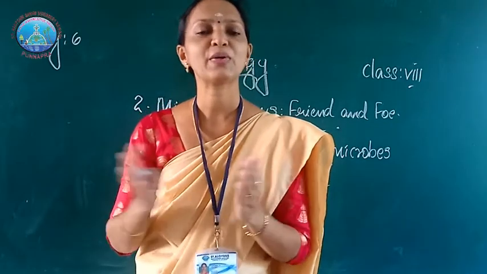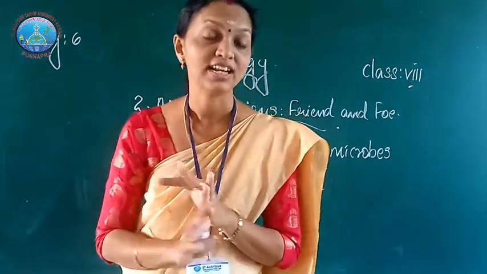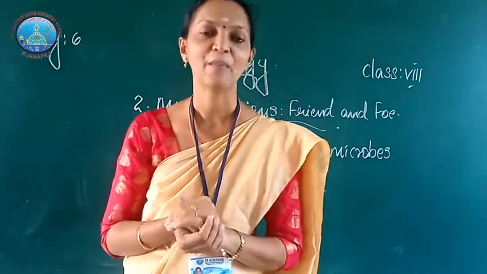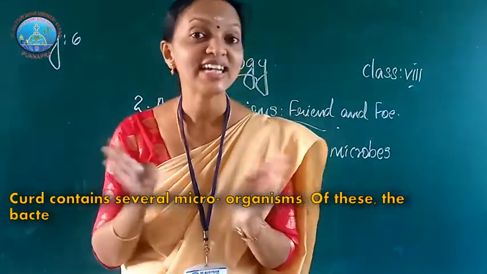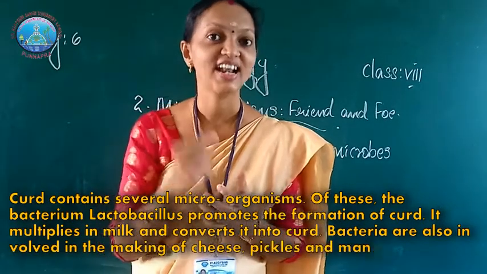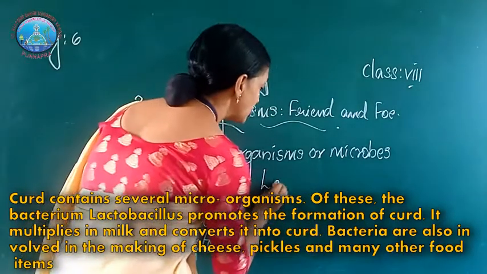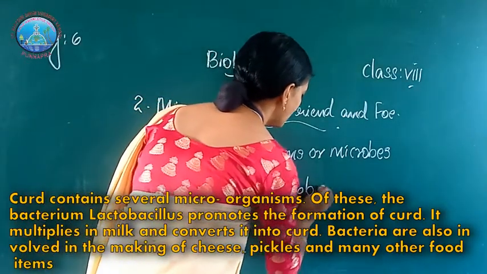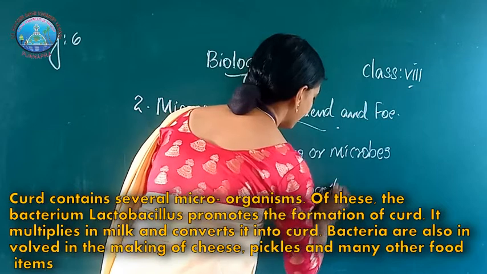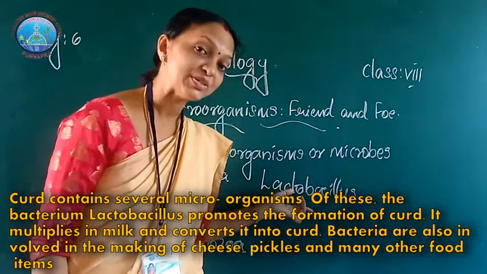Some microorganisms can be used for the preparation of food, medicines, etc. For example, in making curd and bread. Curd contains one bacteria, Lactobacillus. What is the name? Lactobacillus bacteria. These bacteria convert milk into curd.